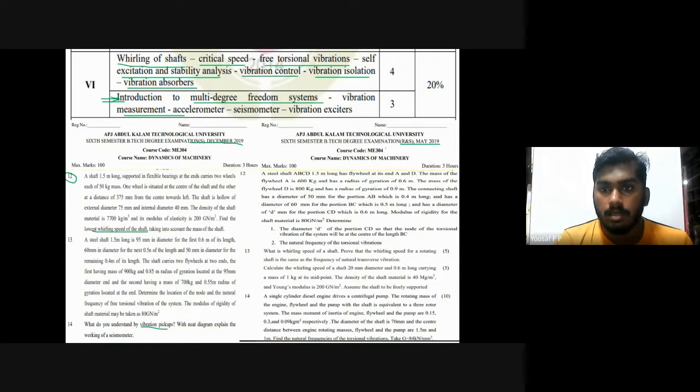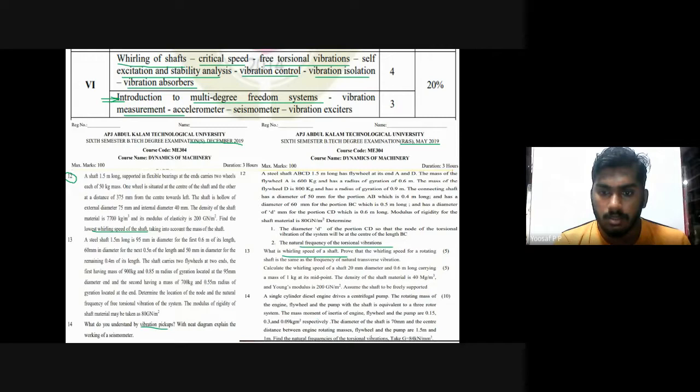Similarly, when I analyzed the May 2019 question paper, there was natural frequency of torsional vibration. Now you can expect two problems from two topics: one is whirling of shaft, another one is torsional vibration. The second question is from whirling speed of shaft.